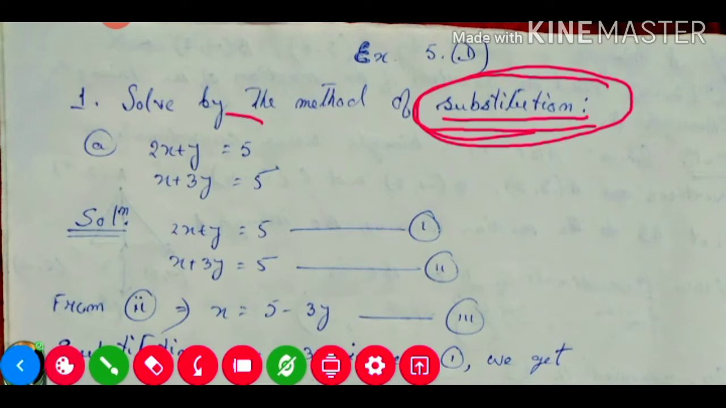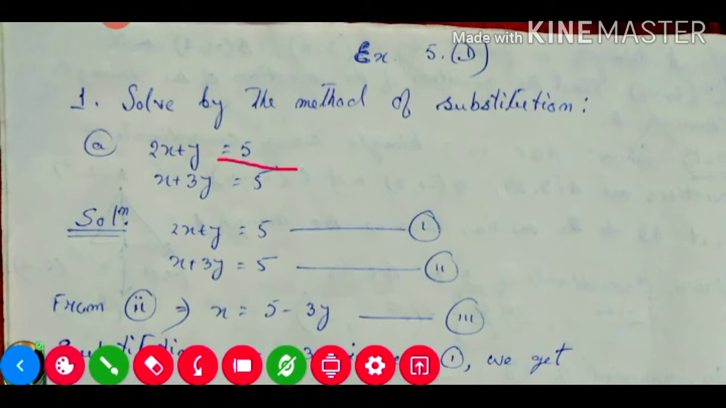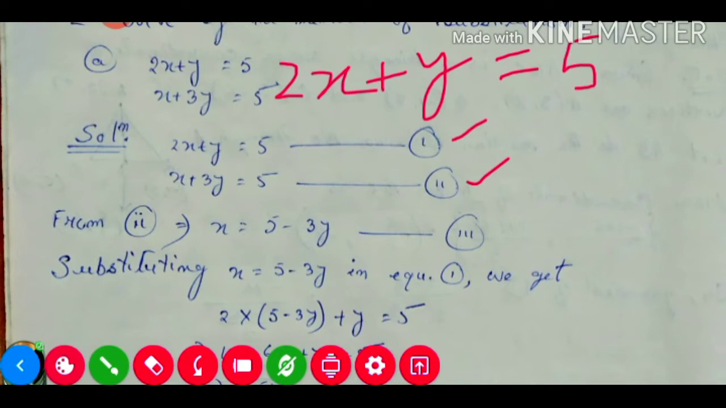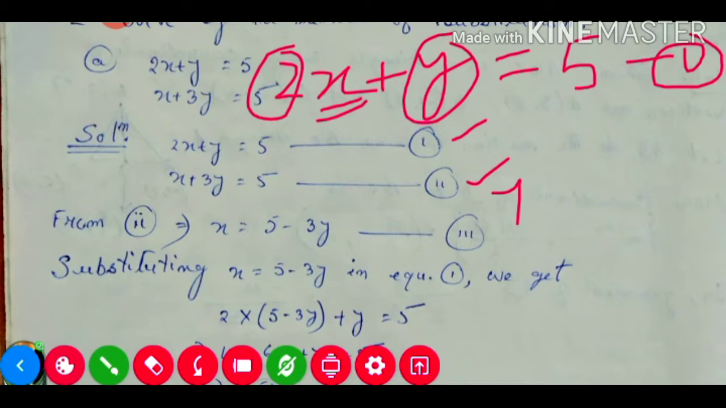Suppose this is our equation 1, and this one is equation number 2. First of all we write this one as equation number 1, and this one as equation number 2. Now from equation 1, or from 2, from any equation, we need to find the value of one variable, maybe the x value or maybe the y value. See, equation number 1 is 2x plus y is equal to 5. Here the x coefficient is 2, and the y coefficient, which is nothing, means 1. From this one we get y is equal to 5 minus 2x.